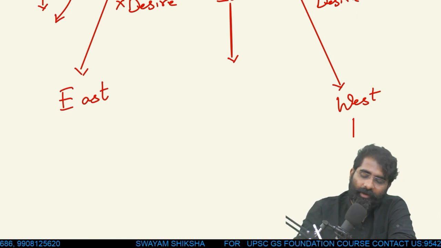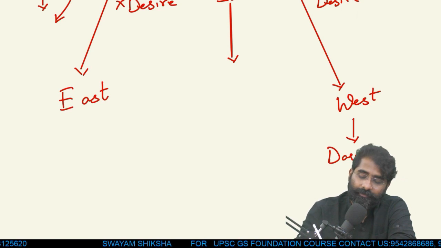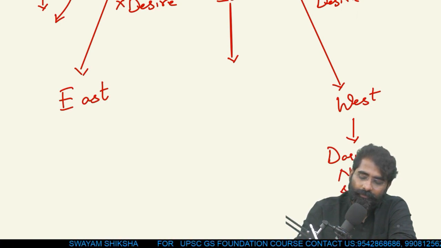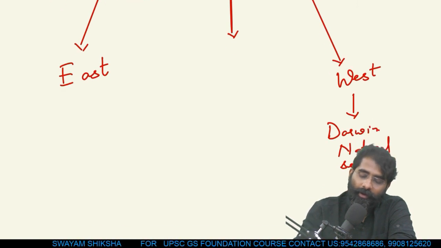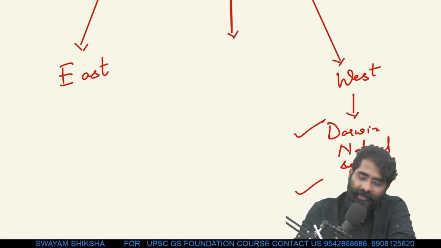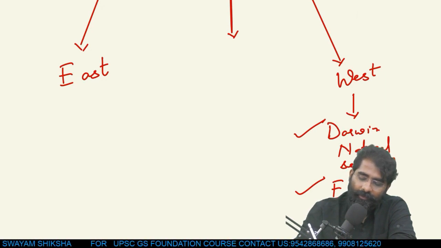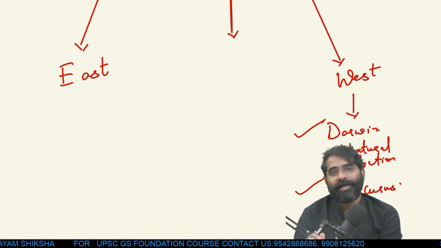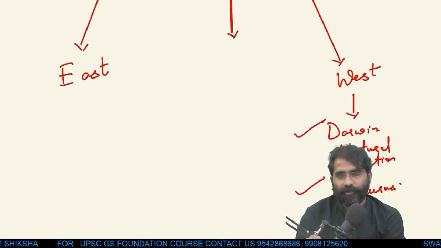You can think of bringing in Darwin's natural selection, or we can also bring in Epicurus, who is also called the wine and woman philosopher, who is talking mainly about the material.